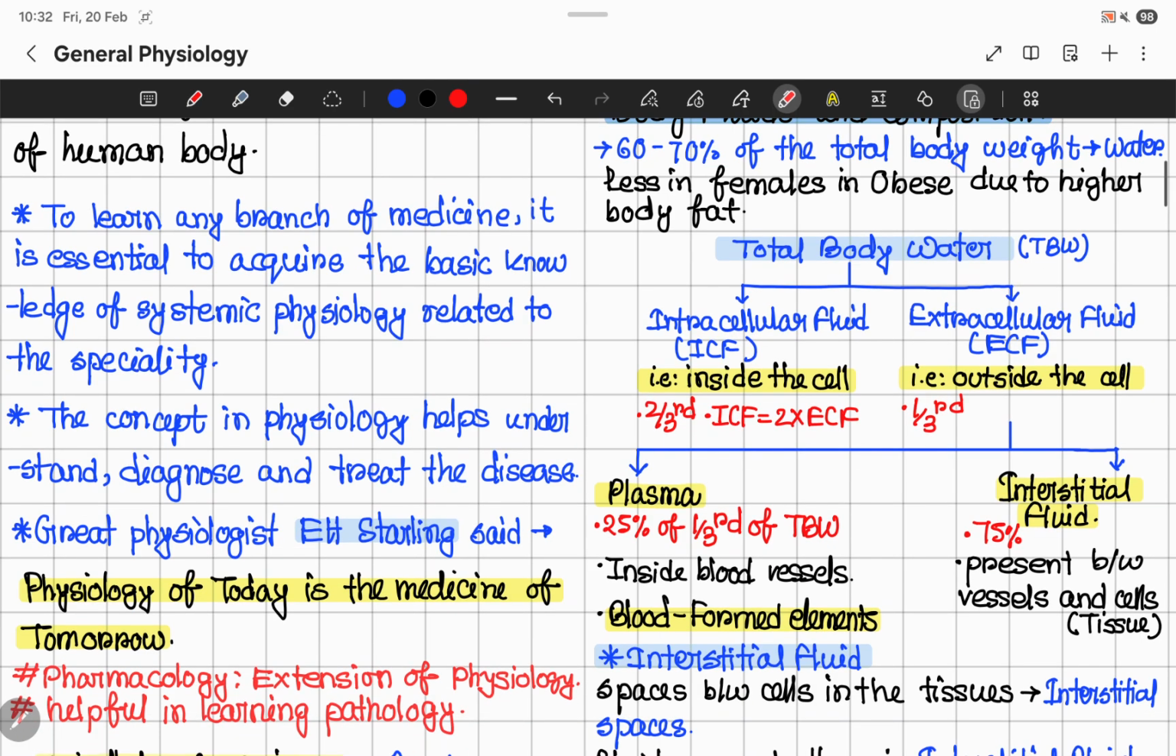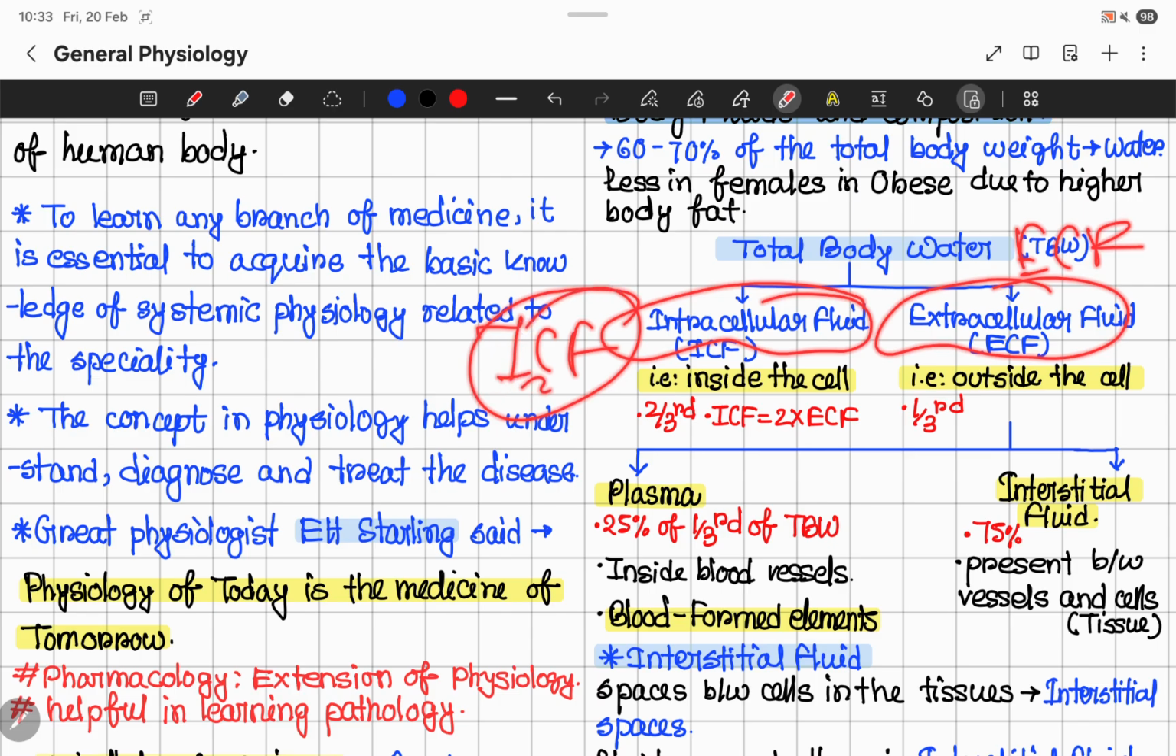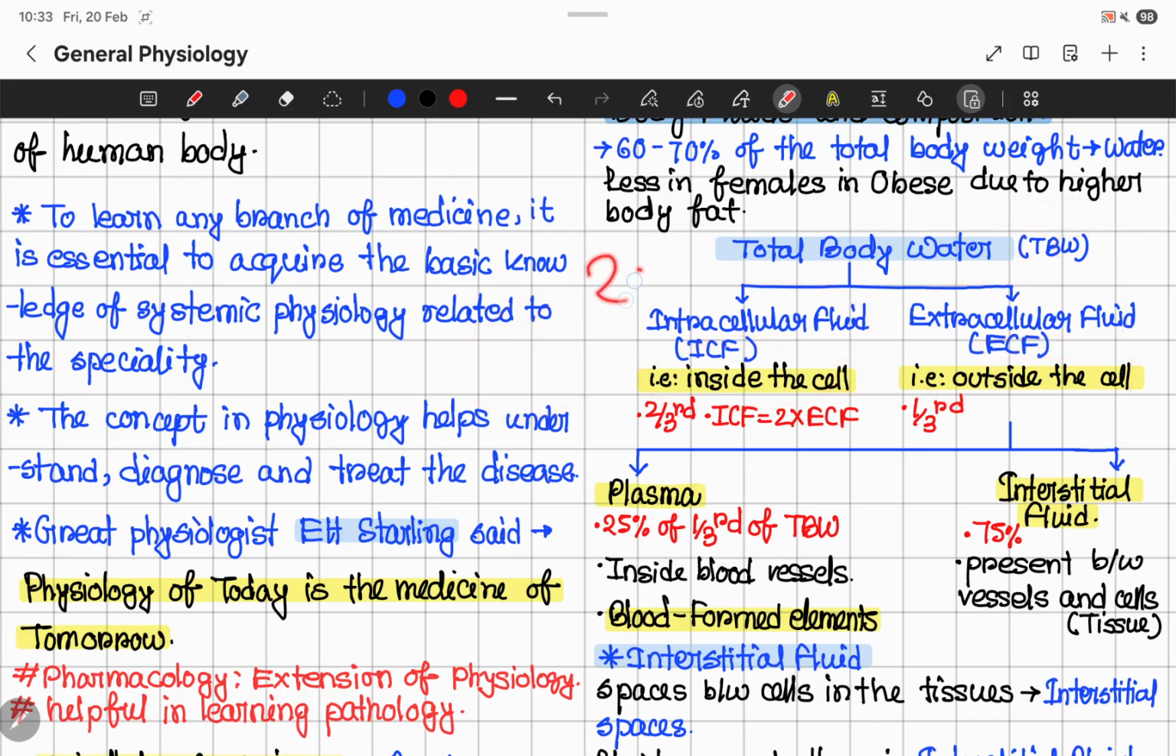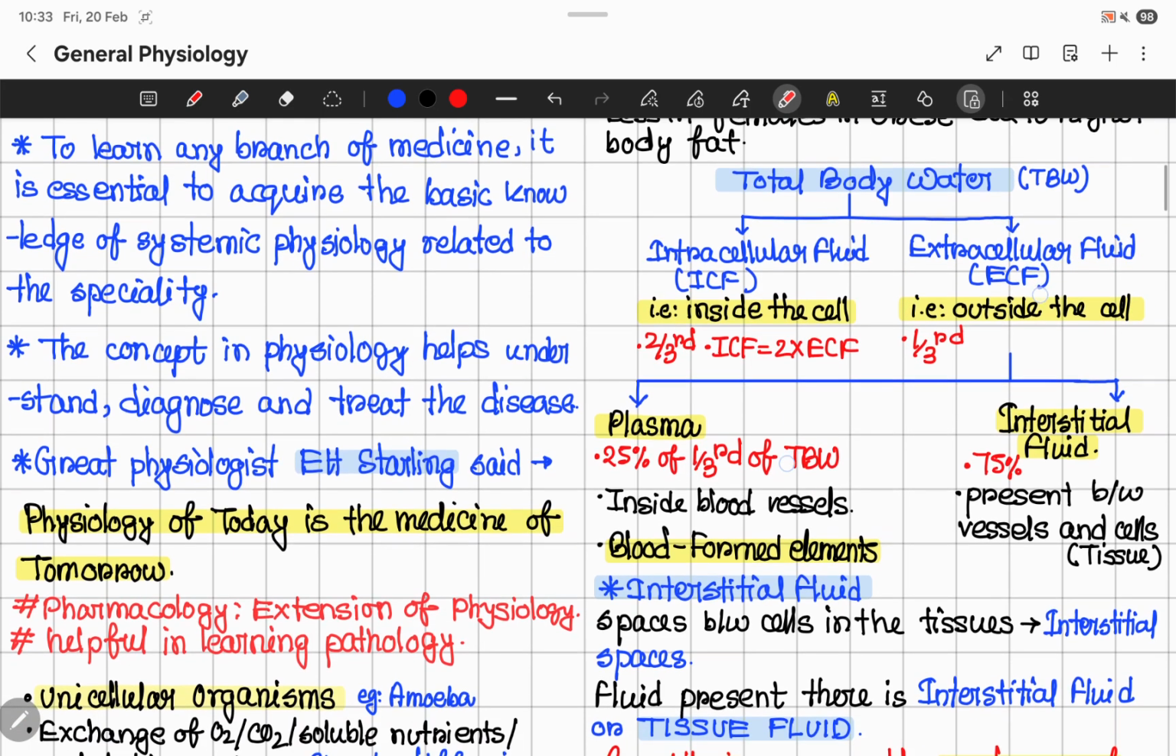is total body water. Now, the total body water can be classified into two categories. One is intracellular fluid, which is called ICF, and another one is extracellular fluid, which is called ECF. Intracellular fluid is found inside the cell, and extracellular fluid is found outside the cell. Remember, two-thirds of the total body water is intracellular fluid or ICF, and one-third of the total body water is extracellular fluid or ECF. Done.